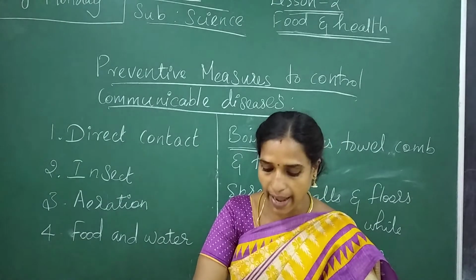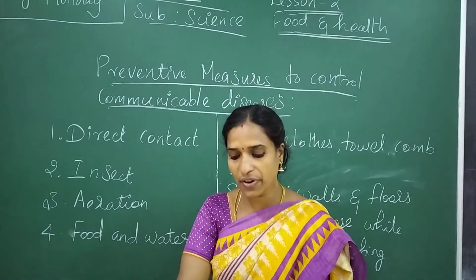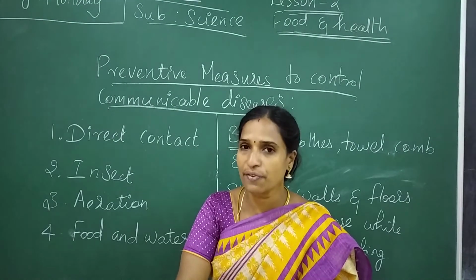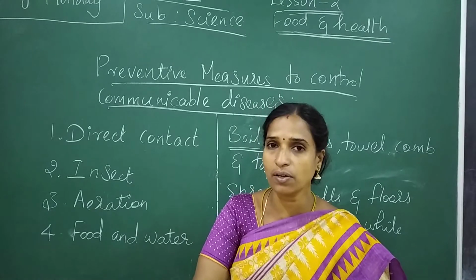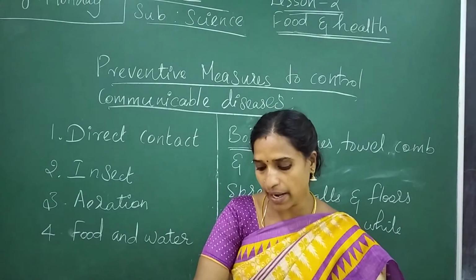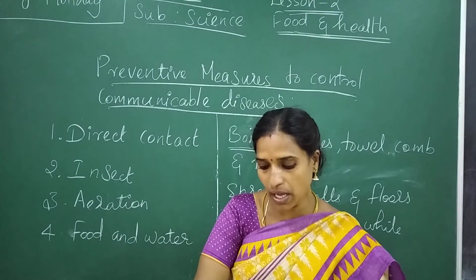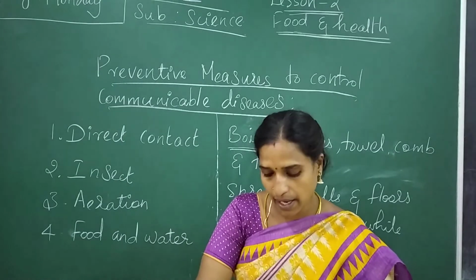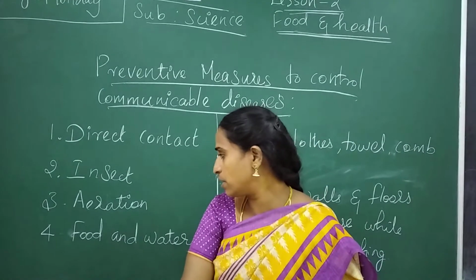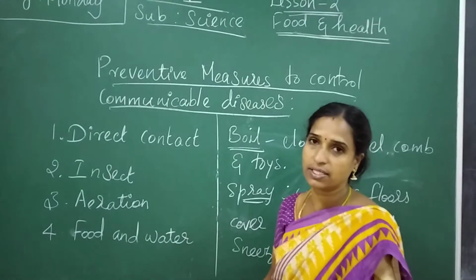Children, fresh air and sunlight are natural disinfectants. So that's why it is advisable that houses should be airy and open.